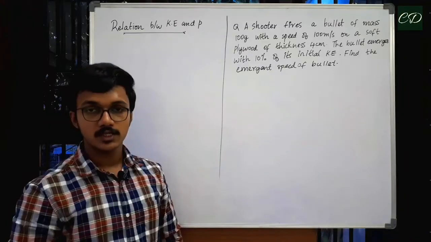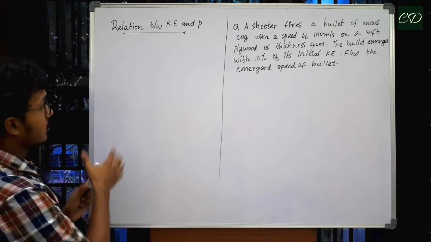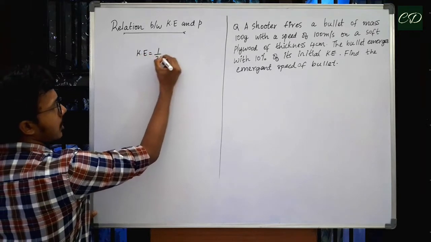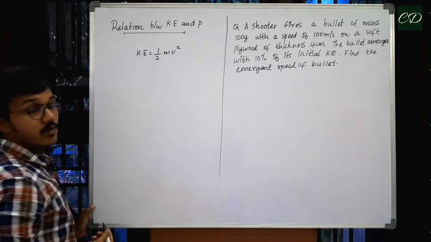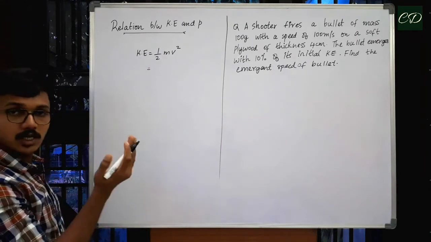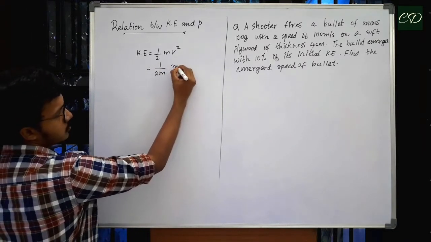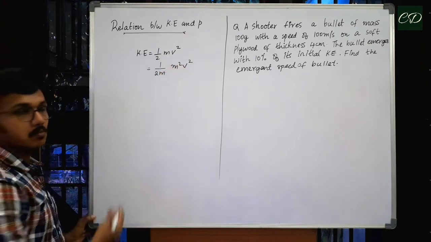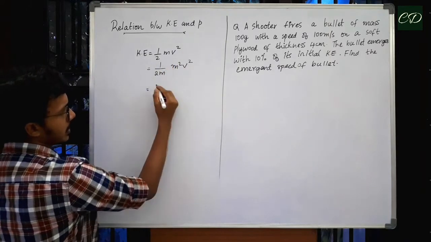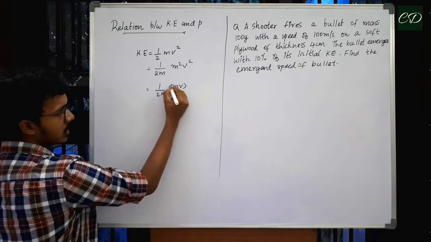Next we have the relation between kinetic energy and linear momentum. So let's see. We have the expression kinetic energy KE is equal to half mv square, where m is mass and v is the velocity. Now what I am doing is multiplying and dividing by m. So I will be getting 1 by 2m into m square v square. I can write m square v square also as mv the whole square.